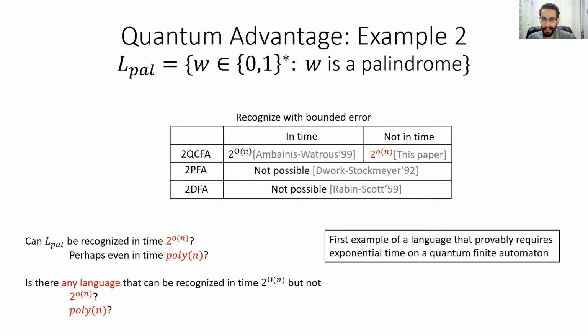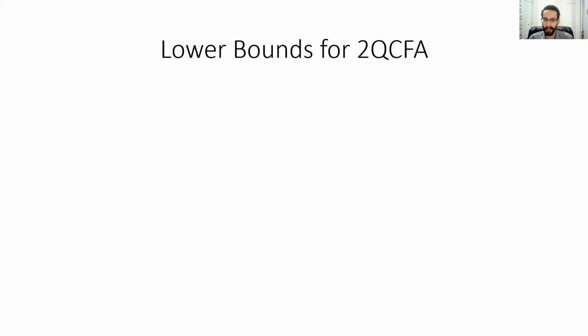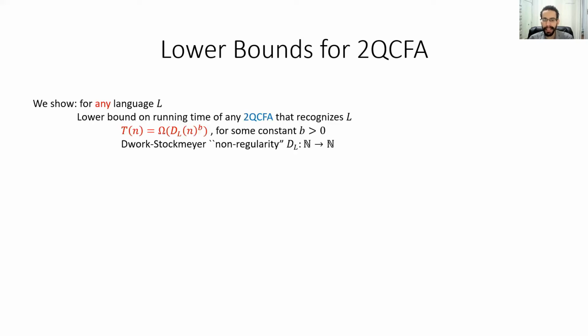Now, this result for palindrome is merely a special case of a far more general result. Namely, for any language L, we prove a lower bound on the running time of any 2QCFA that recognizes L. To be precise, we show that the running time has to go at least as fast as the non-regularity of L raised to the power of some constant b, where non-regularity is a particular hardness measure of a language, originally defined by Dwork and Stockmeyer, and this constant b just depends on the number of states of the 2QCFA.